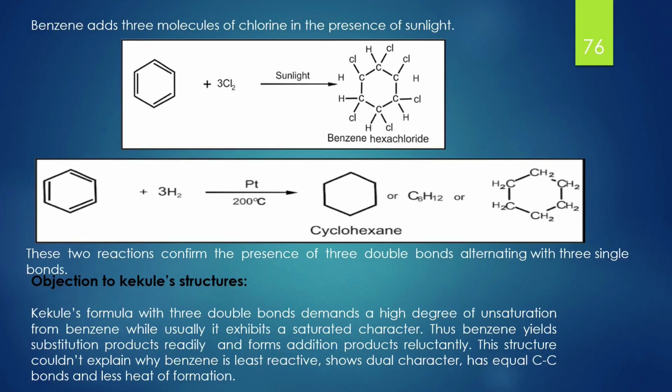However, certain objections were raised to Kekule's structure, since Kekule's formula with the 3 double bonds demands a high degree of unsaturation from benzene, while usually it exhibits a saturated character. Thus, benzene yields substitution products readily and forms addition products reluctantly. This structure couldn't explain why benzene is least reactive, shows dual character, has equal carbon-carbon bonds and heat of formation.